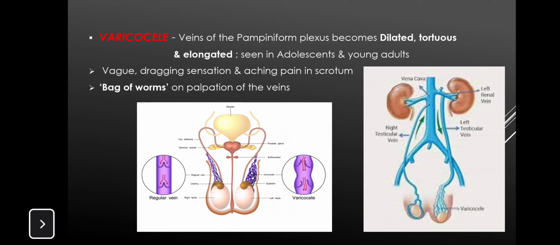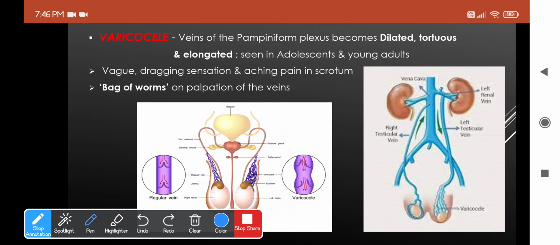Varicocele basically means dilated, tortuous and elongated veins. Okay, and this occurs in the following conditions. So one is basically the left testicular vein tends to drain at a right angle to the left renal vein, right? So obviously there will be an increased venous pressure experienced by the left vein compared to the right one.